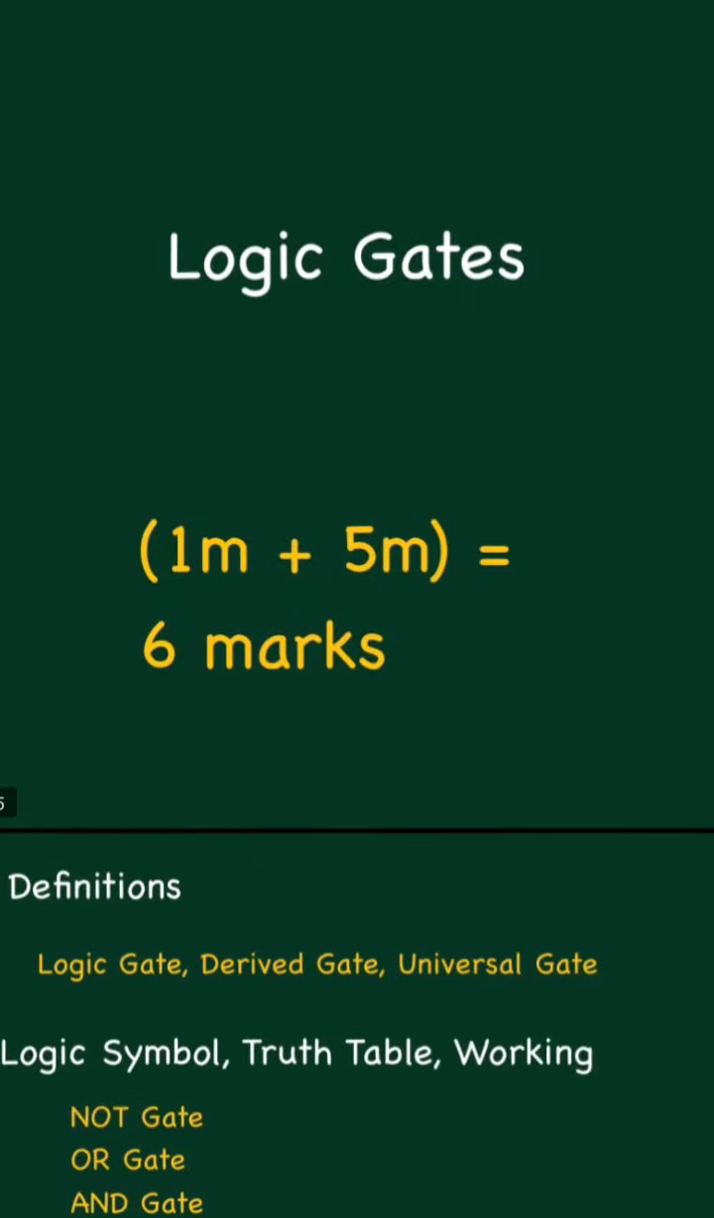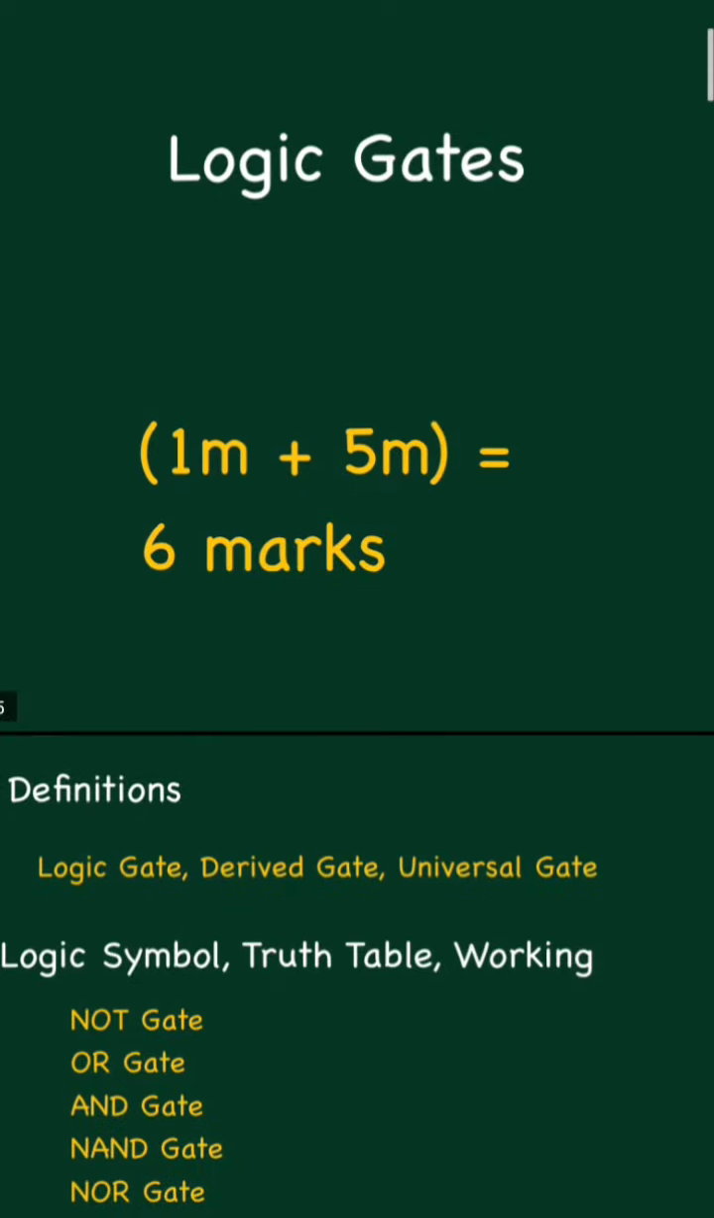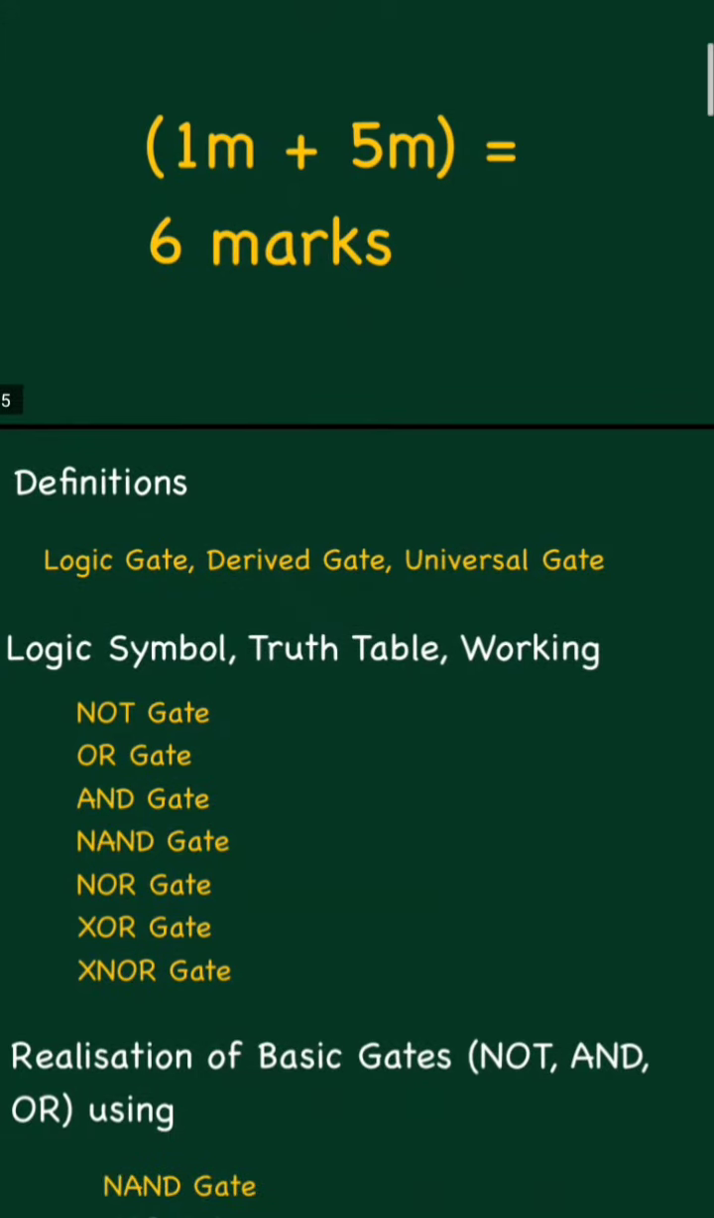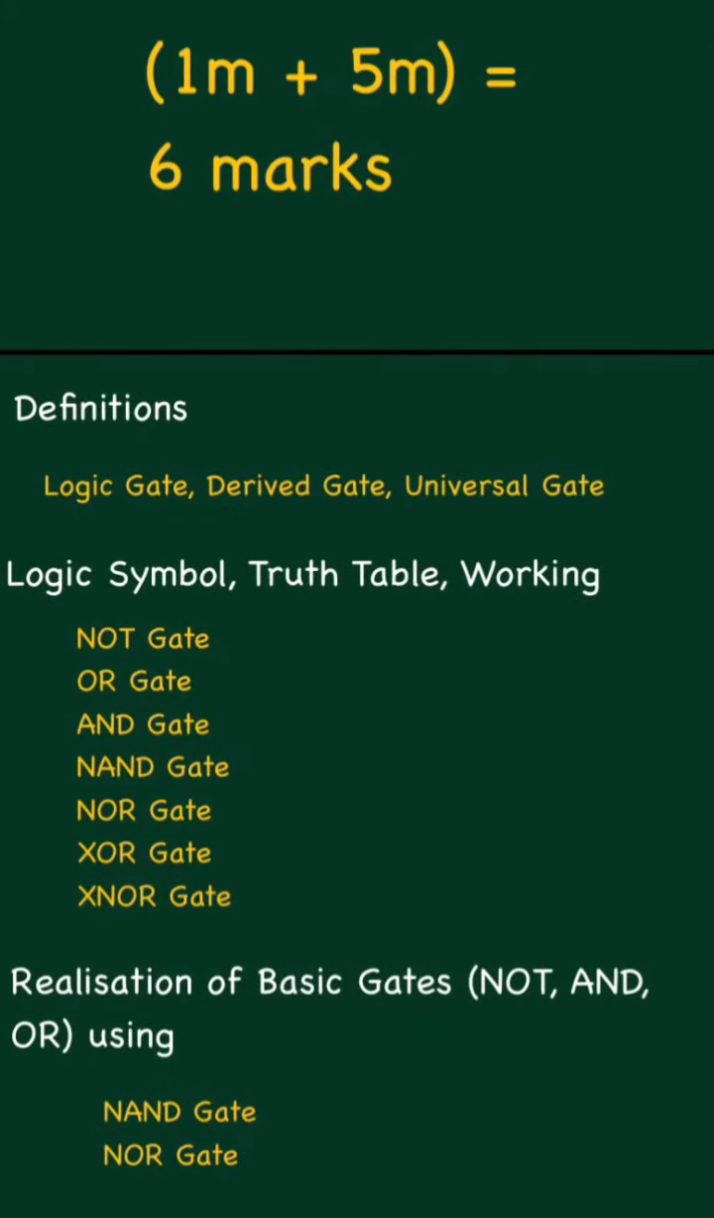Now we'll see chapter 3, that is logic gates. In this you will be getting a total of 6 marks. 1 mark 1 question will be there, and 5 marks 1 question will be there. In logic gates, the main 5 marks question that comes is realization of basic gates, that is NOT, AND, OR using either NAND gate or NOR gate.